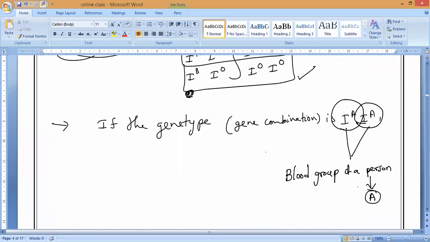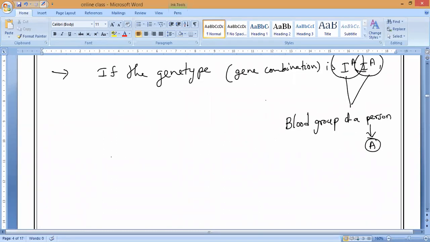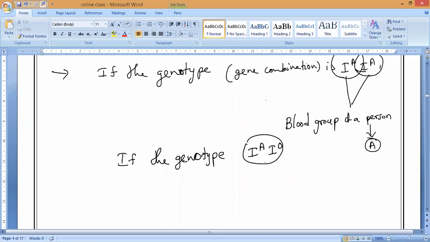Very good. Now, if the person is having a genotype, that is what you have to write, please, everybody. Now let me take IA and IO. Now you tell me, what blood group is he having? This is the genotype he is having. Now what is the blood group? A only, sir.